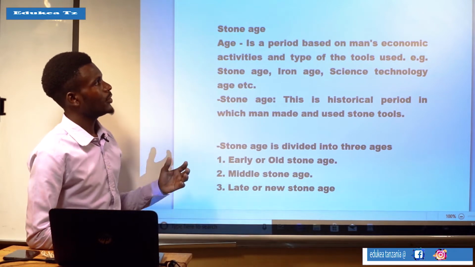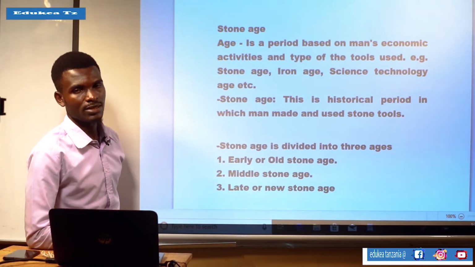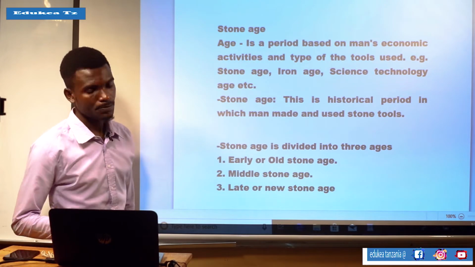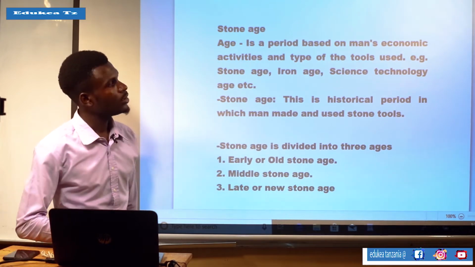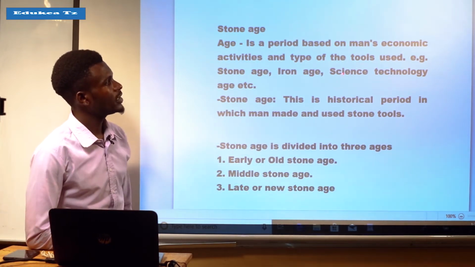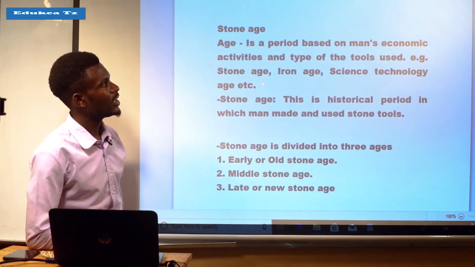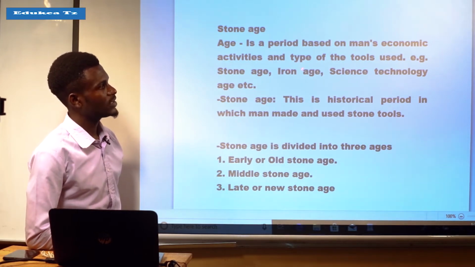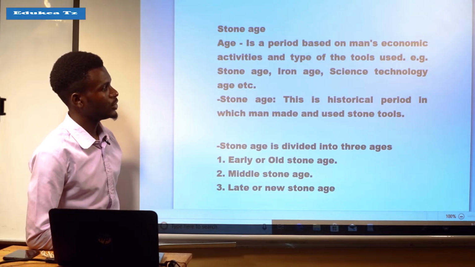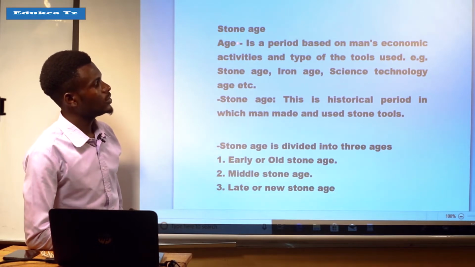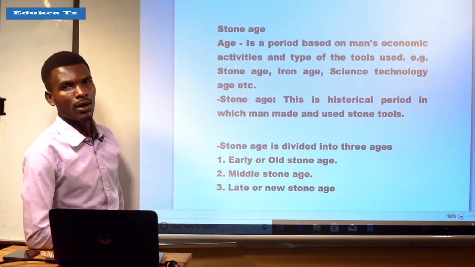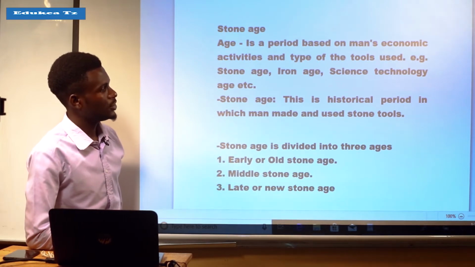It means we are going to look at man's economic activities and the tools used in that age or period of time. For example, Stone Age, Iron Age, Science and Technology Age. So we are going to deal with our concern, which is the Stone Age.